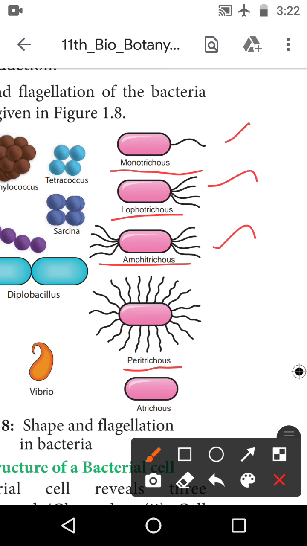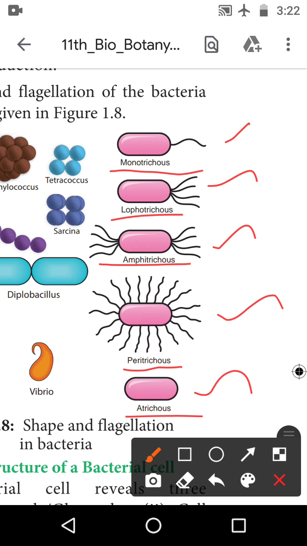Peritrichus means flagellum all around. அந்த flagellum வந்துட்டு அந்த bacillus, அந்த பாக்டீரியாவை ஃபுல்லாக சுற்றியும் இருக்கிறது தான் peritrichus. The next one is the atrichus. Atrichus means it is the absence of flagellum. Flagellumமே அதில் இருக்காது, இதுக்கு பேர் atrichus.